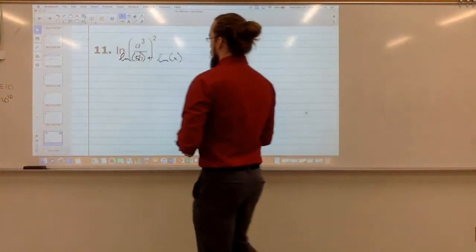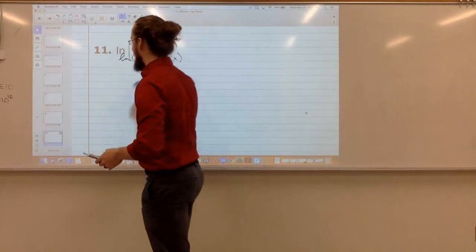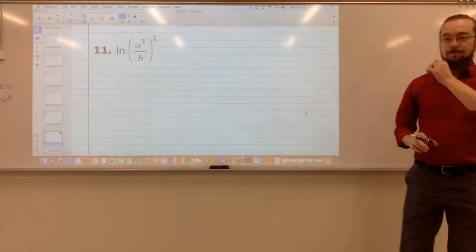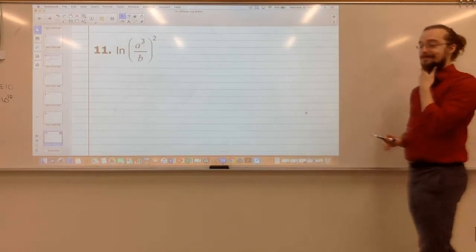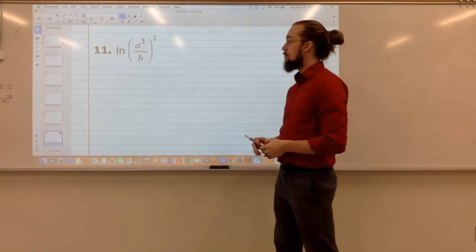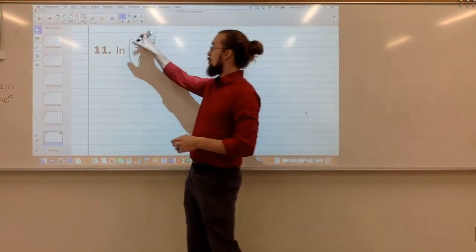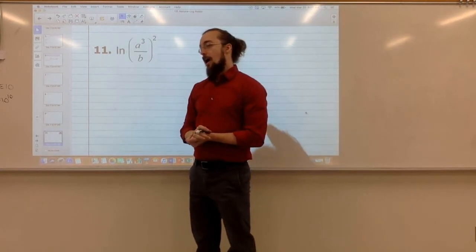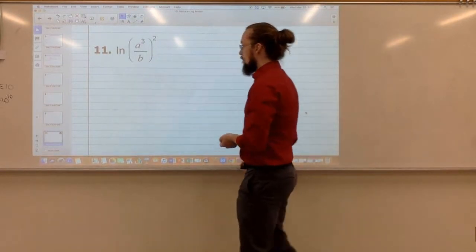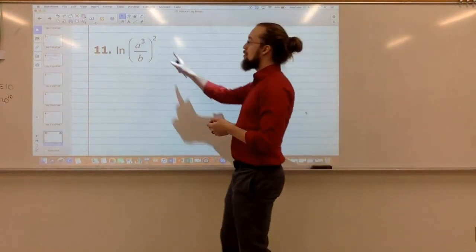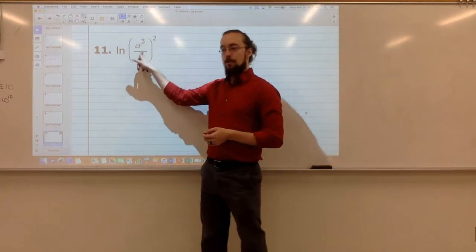How about something like this? I could do the coefficient 2, the ln. So you want to bring this 2 out front? Yeah, we could do it that way. I think it's a little less confusing for people to first distribute this exponent in.